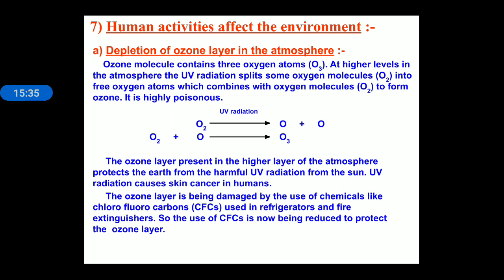The ozone layer is being damaged by the use of chemicals like chlorofluorocarbons, used in refrigerators and fire extinguishers. So the use of CFCs is now being reduced to protect the ozone layer. Some alternatives are also used so that the level of ozone will be maintained optimally.